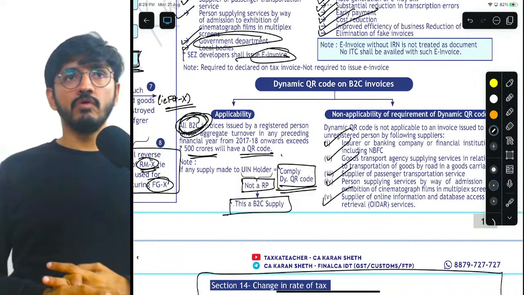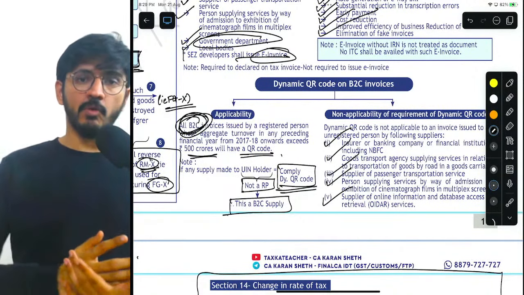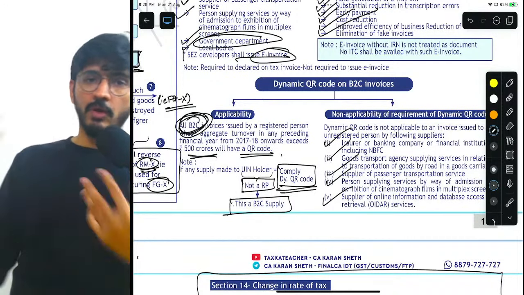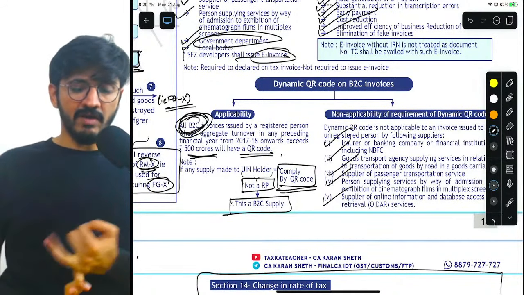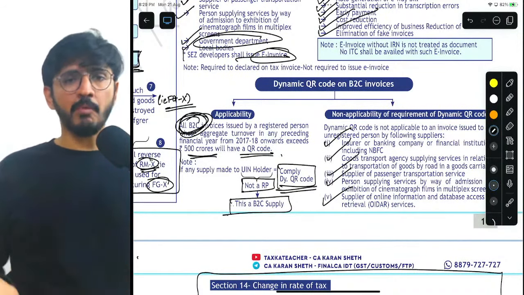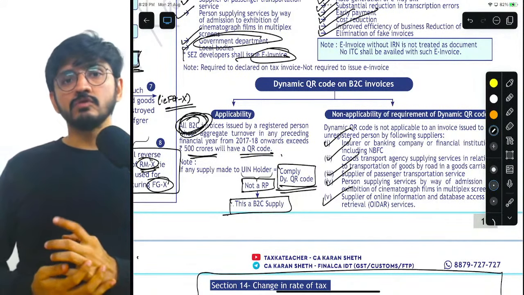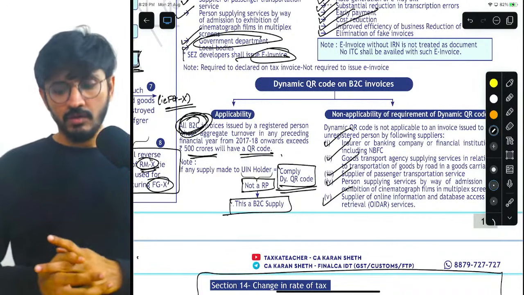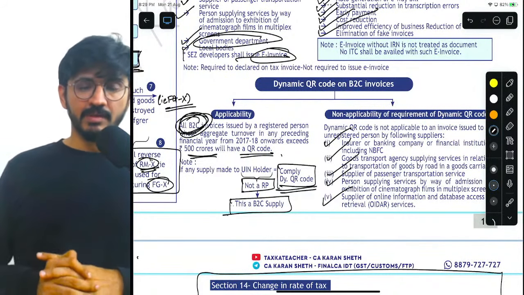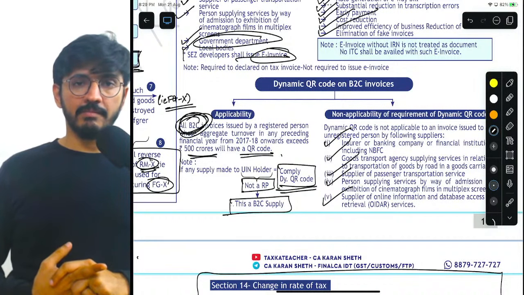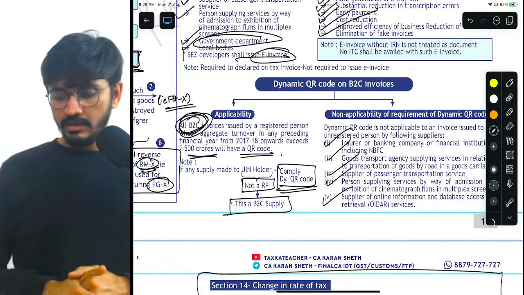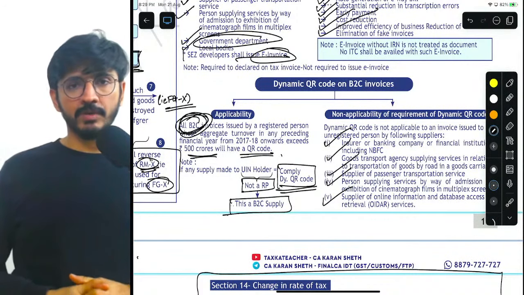Value of supply is a very important chapter, always asked in the exam, because without that you cannot form a sum. Value of supply, ITC, supply exemptions, these are very important chapters, so make sure that you are there. There are a few questions that we will be discussing, and a few questions I will be giving you as homework. Please do it.